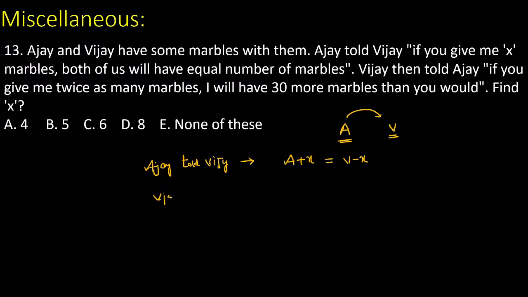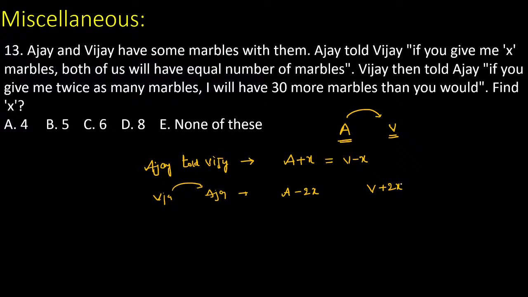Now Vijay told Ajay, if you give me twice as many marbles, I will have 30 more marbles than you. If you give twice as many, it means you subtract A minus 2x. Now those 2x are added to Vijay. That is the meaning, guys.